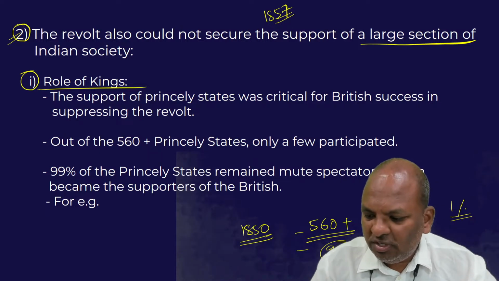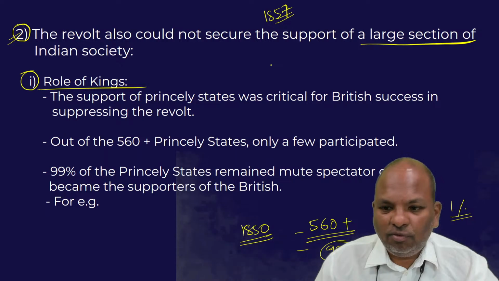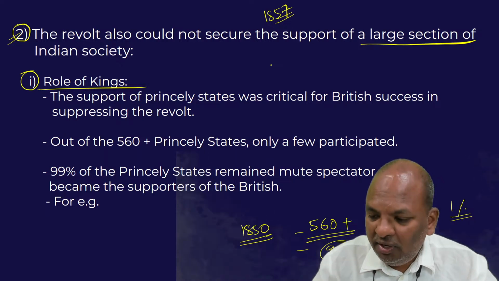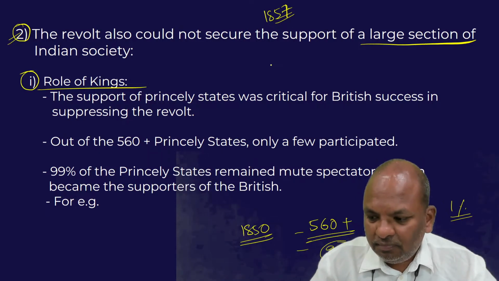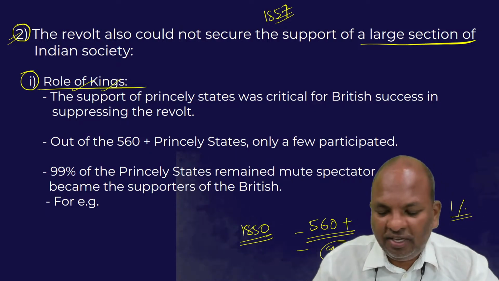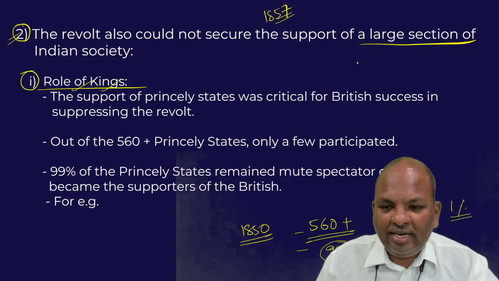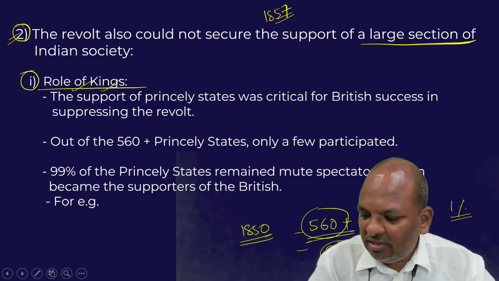Let me repeat this point once again. The second reason for the failure of the 1857 revolt was that the revolt failed to secure the support of a large section of the society. For example, take the case of the kings. What role did the kings play? In the 1850s there were about 560 plus princely states, of which only 5 to 6 revolted against the British.